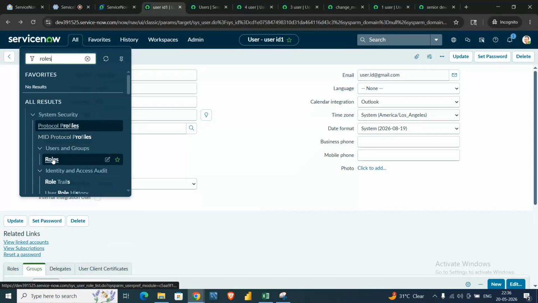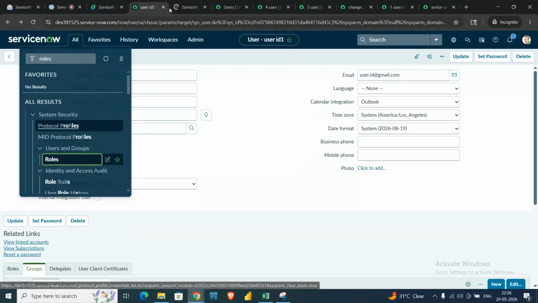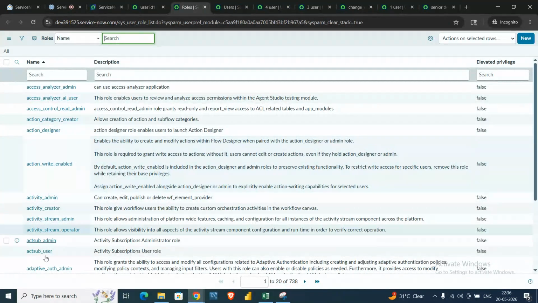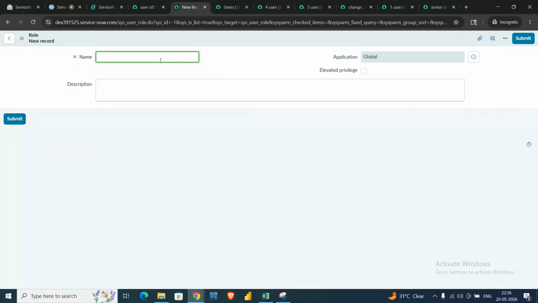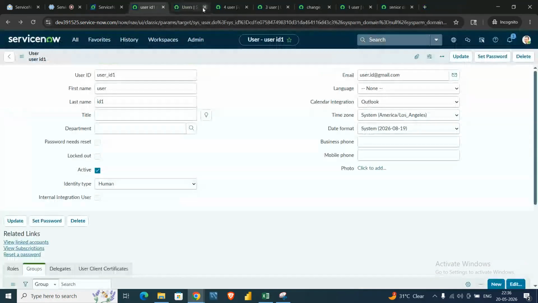Under users and groups you can find roles and click on that. These are the roles available out of the box. You can create a new one according to your requirement, create a new role and assign it to the user, and define what the role is required for. We can cover that in the ACL part, access control.